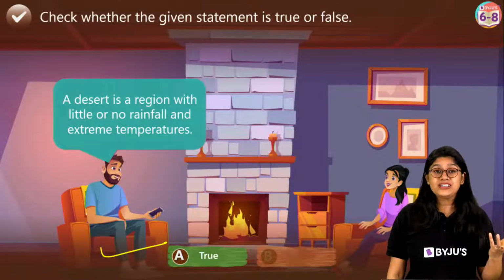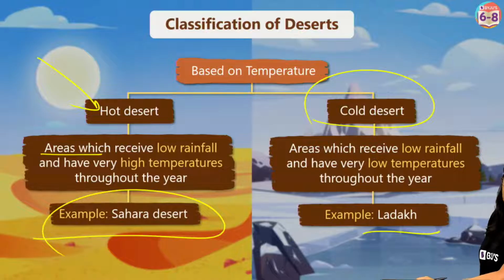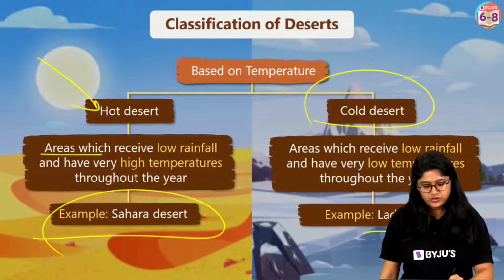The example of cold desert is Ladakh. If you want to see this, see over here. It's Ladakh. You can take a screenshot, everyone, of this. And let's move ahead.